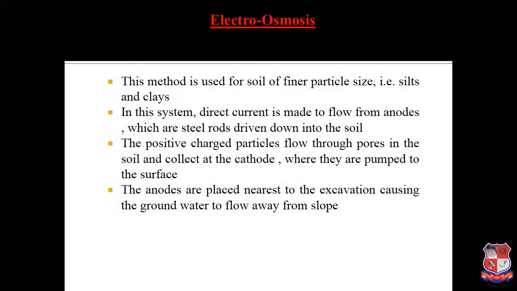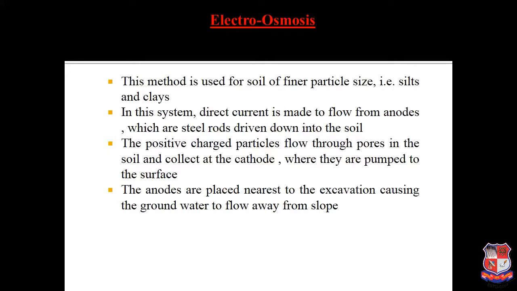As you can see from the picture, a person dealing with the electro-osmosis method is utilizing it for finer size particles. Different cathodes and anodes are placed there, and a person is checking the current, positive charge and negative charge.